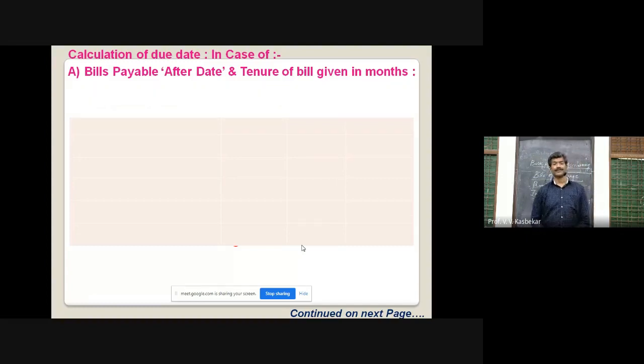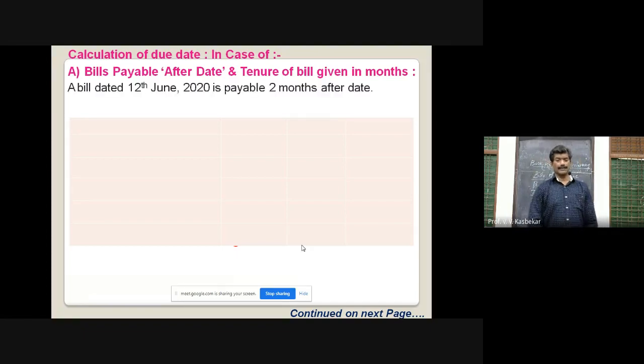For that purpose, let us see one example of how to calculate the due date in case of bills payable after date, with the tenure of the bill given in months. Here one example is given for us. A bill dated 12th June 2020 is payable 2 months after date, and for this we have to calculate the nominal due date and also the legal due date. So let us see with the help of this presentation.